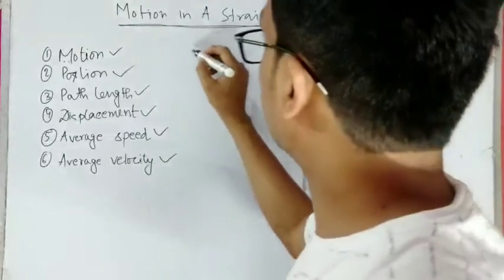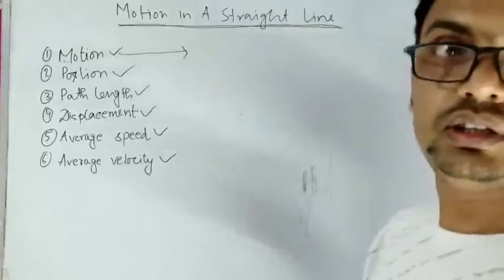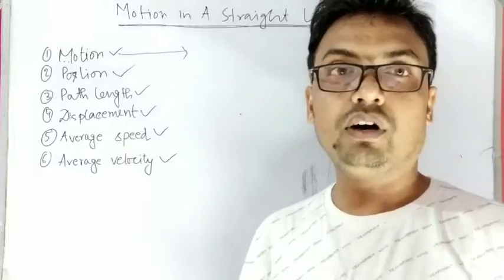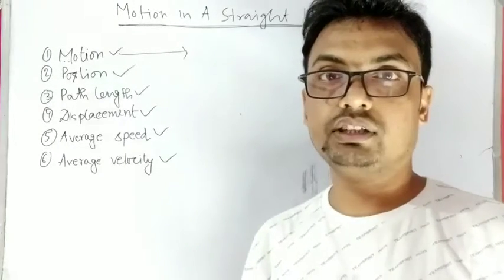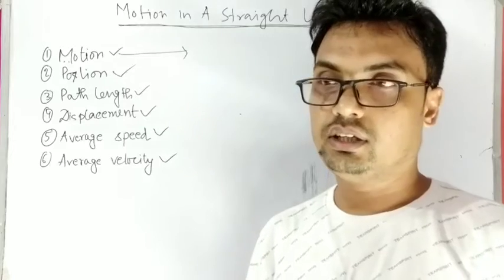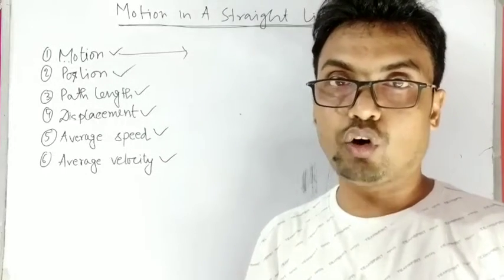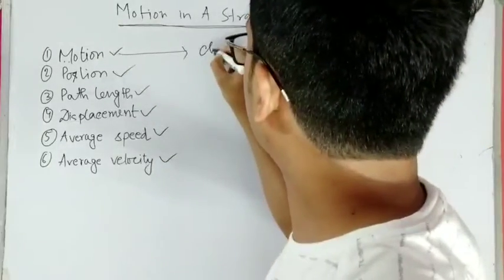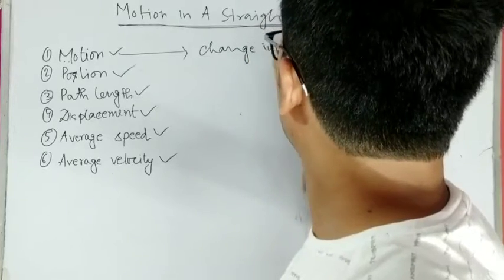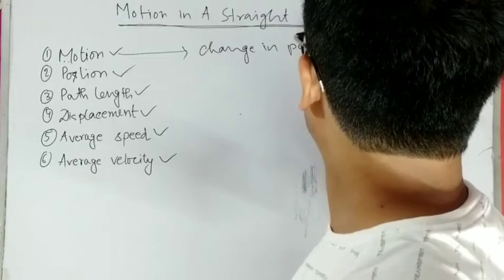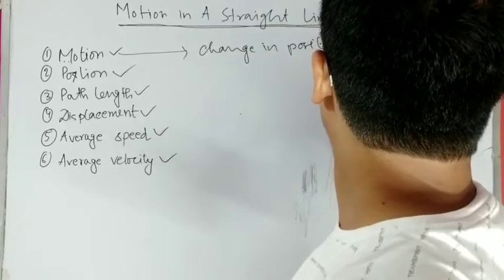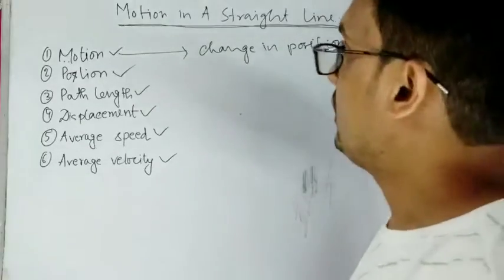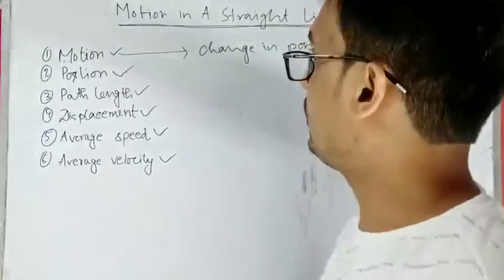So first of all, what is motion? Motion is a change in position with time. If an object changes its position with time, then we say that object is in motion. So motion is change in position with time. This is motion. Now, what is position and how do we define position of an object?